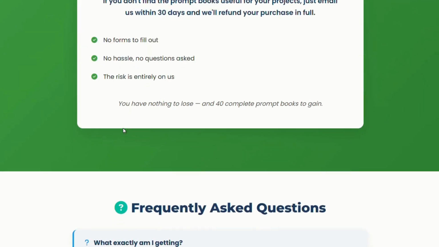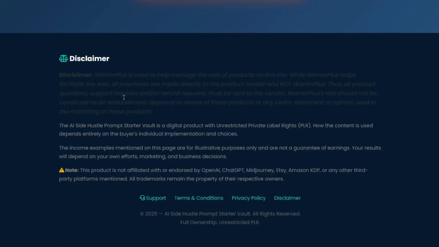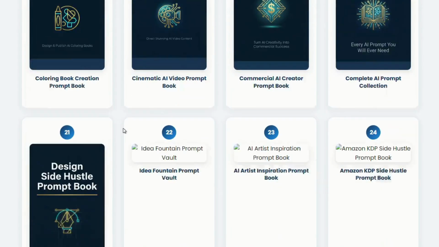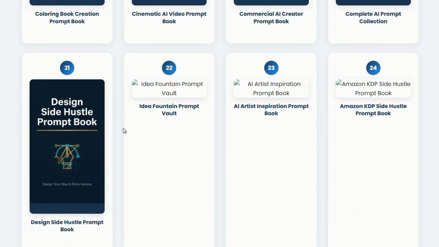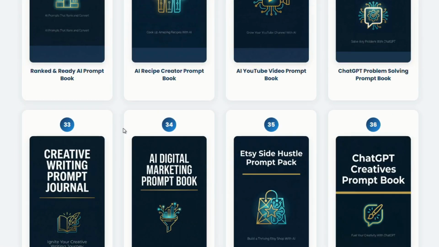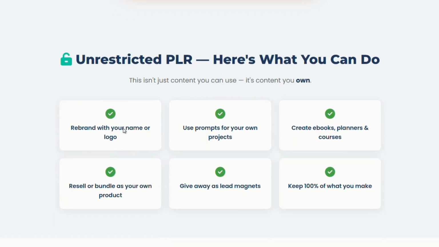Overall, the Magnus AI side hustle prompt product works best as a practical guide for turning AI into a productivity and income tool. It bridges the gap between having access to AI and actually using it effectively. In a world where everyone has access to the same tools, the real difference comes down to how you use them, and that's exactly what this product helps you figure out.